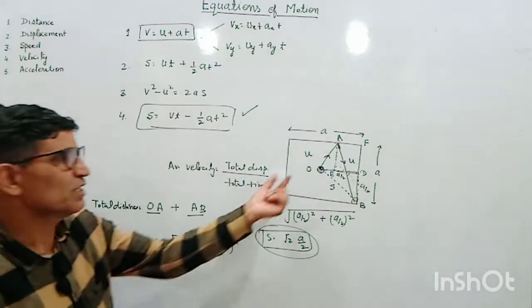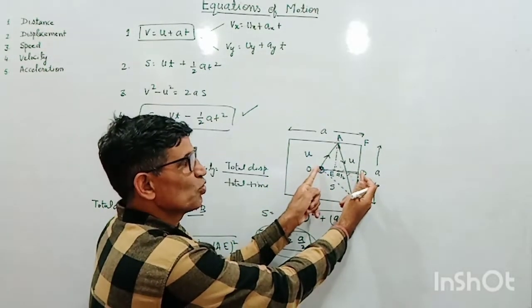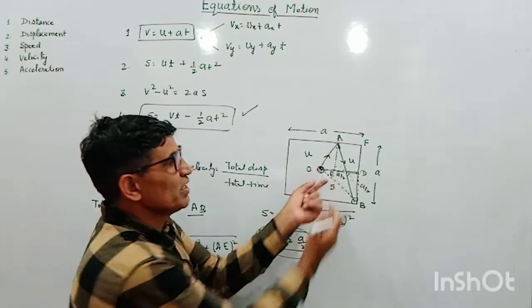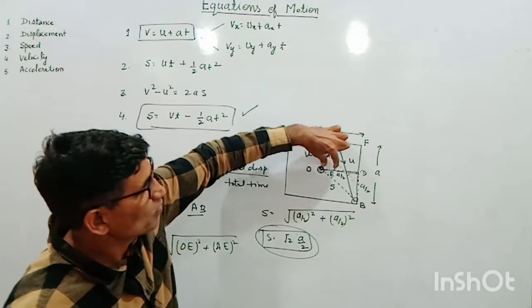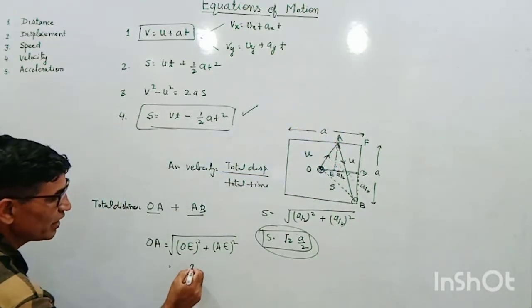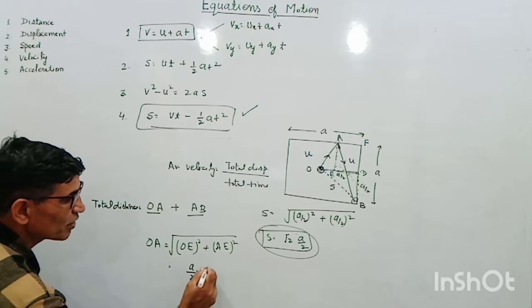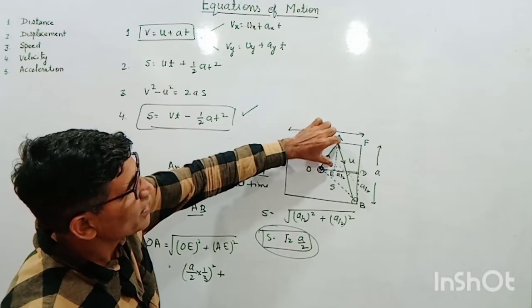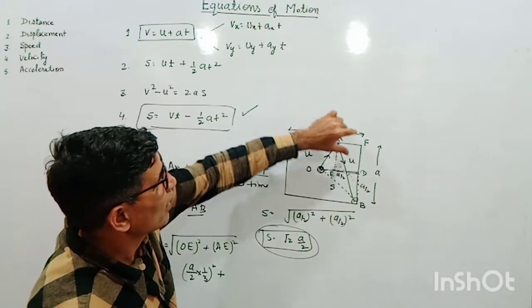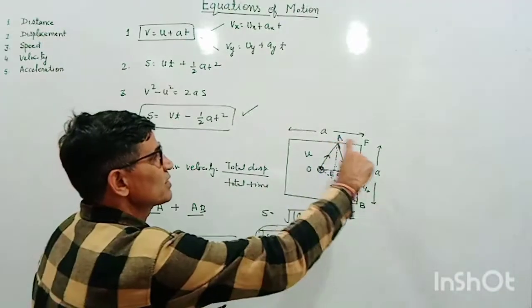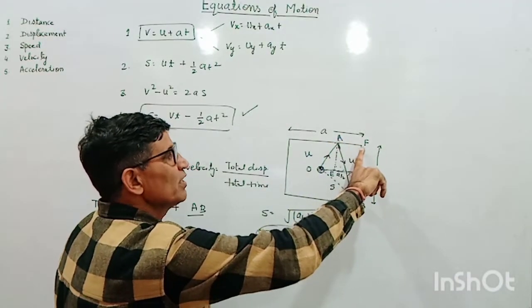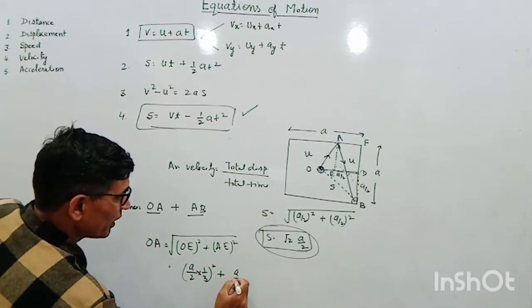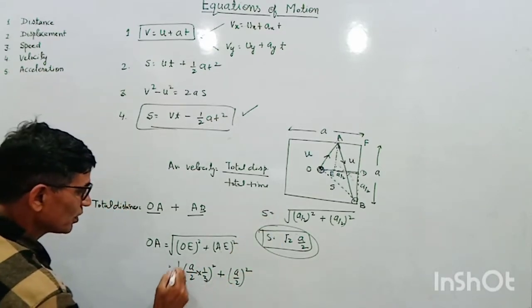You know OE is 1/3 of this length. This OD is half of this side of the carom board, and this OE is 1/3, since it is divided into three parts. So this is a by 2 into 1 by 3, squared, plus AE squared. This AE is half of the complete side a, so this will be a by 2, whole square under the root.